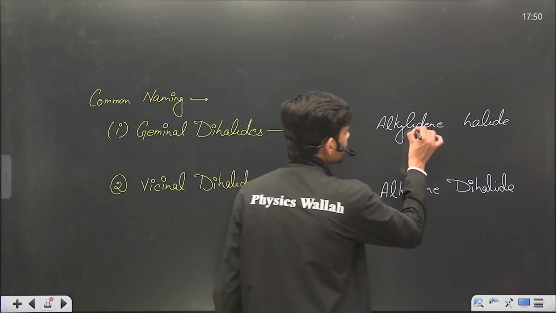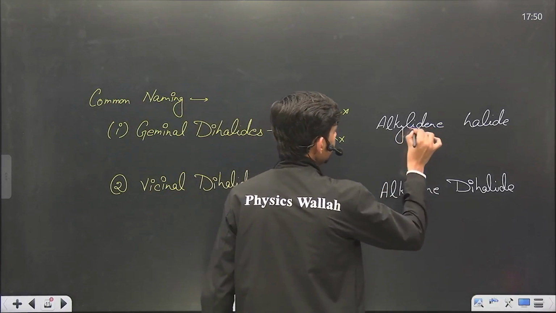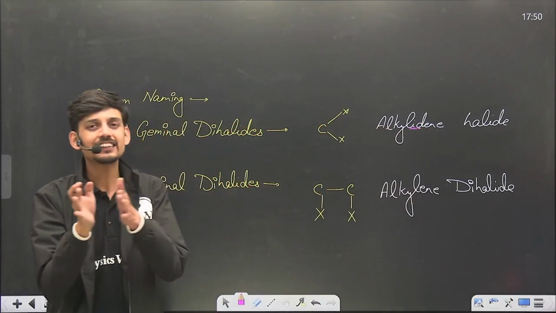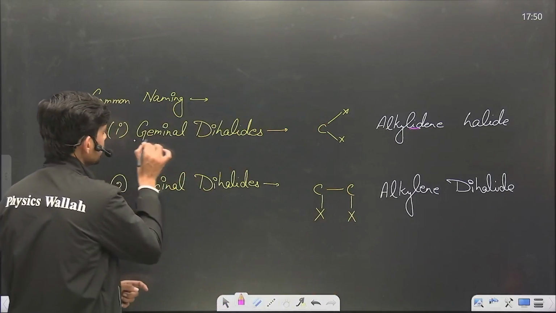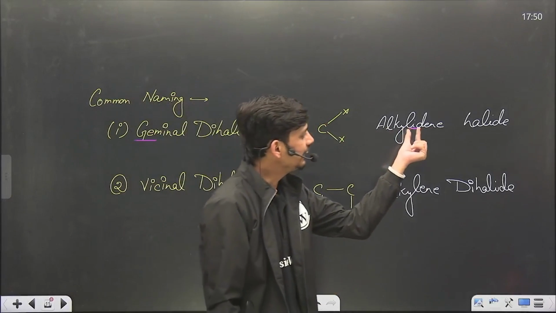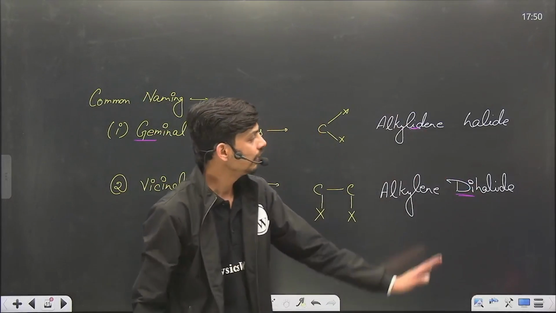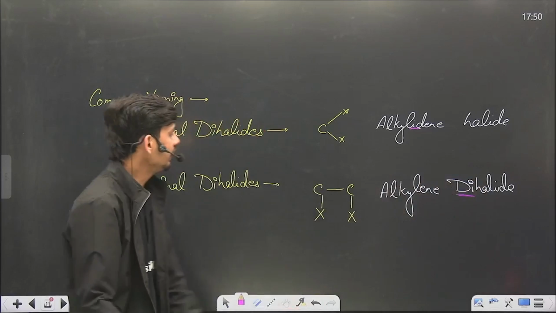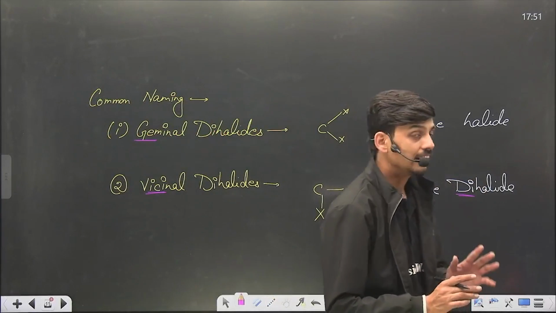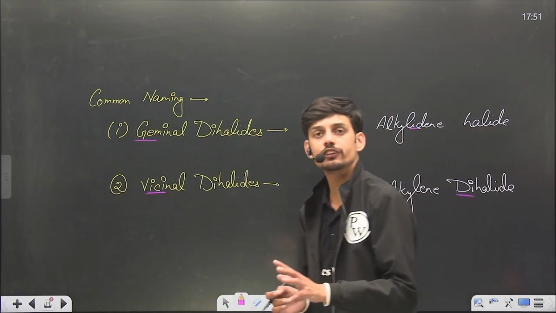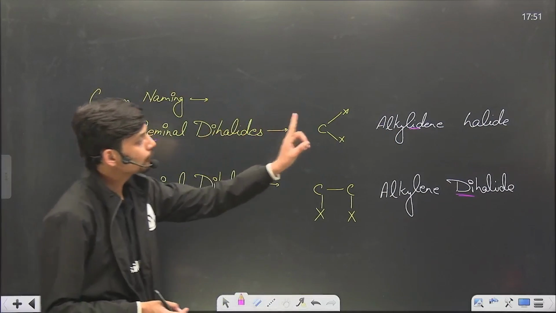If the "ide" word is inside the alkylidene word, then it is geminal. And if that "ide" is converted into "di" and is before the halogen, then it represents vicinal. That's how we get correct information about which name is geminal and which is vicinal, on the basis of the position of "ide".